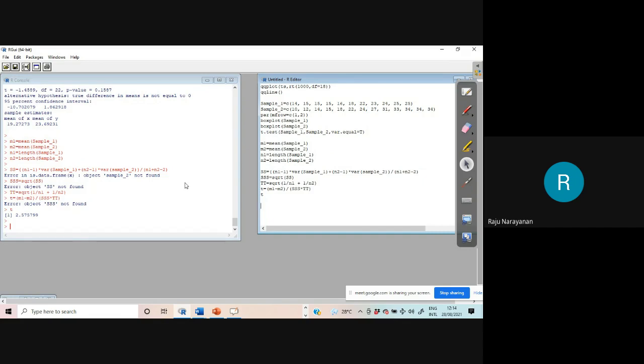SSS not found. Why SSS not found? There is an error here. Error in data frame object. Oh my God, you are not helping me. This is a way to find the error. Here sample 2 not found means some error we have made in the definition of the object. Actually, S should be capital and I have typed a small letter. That is the problem.